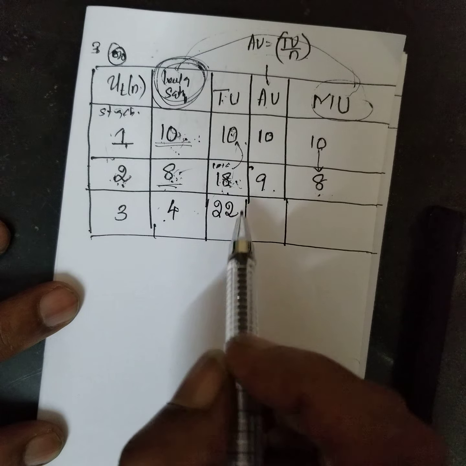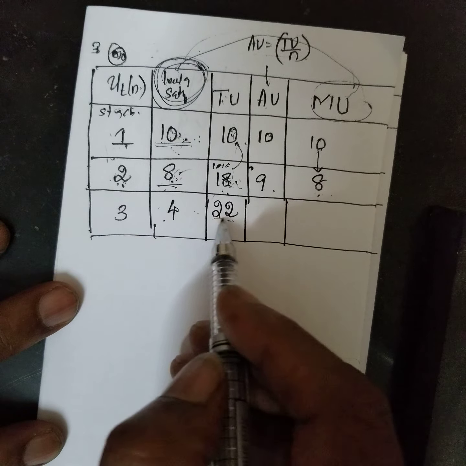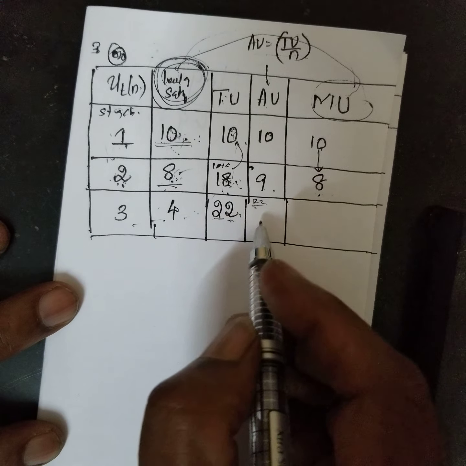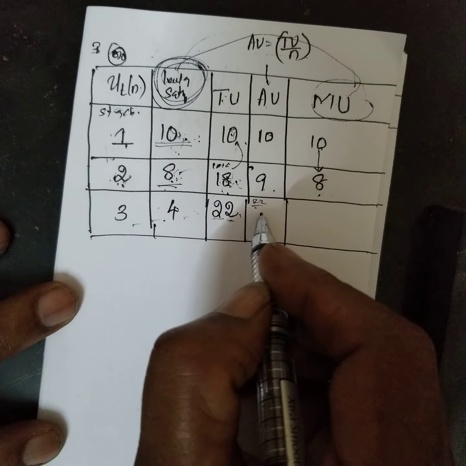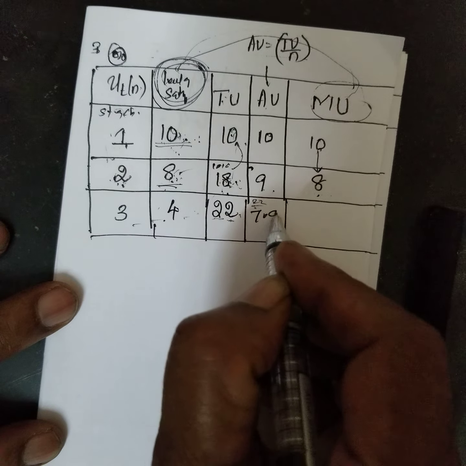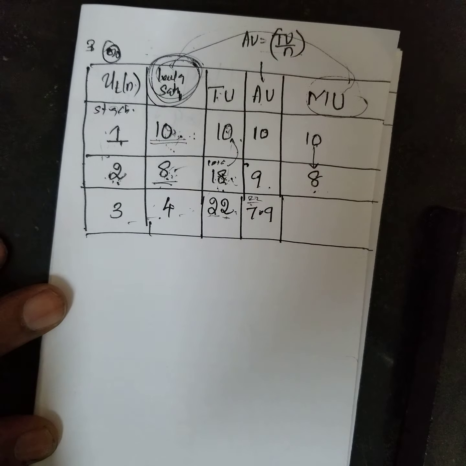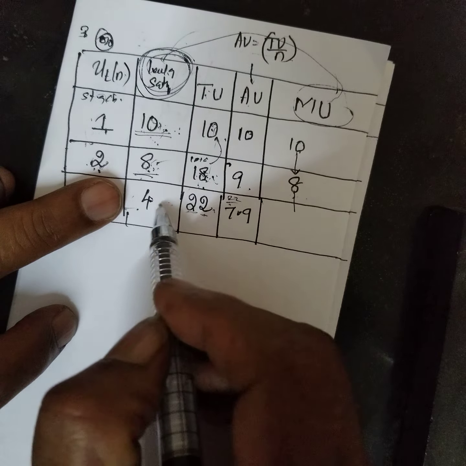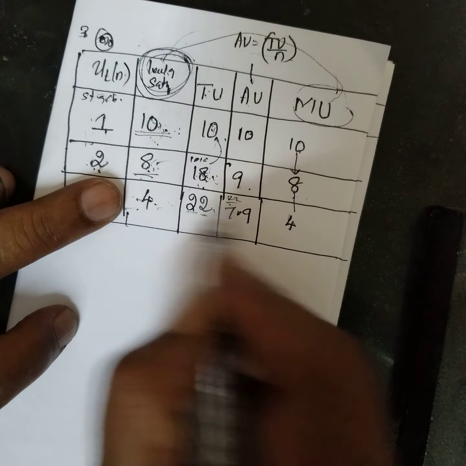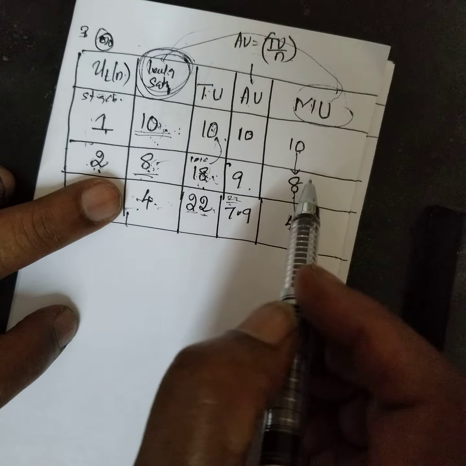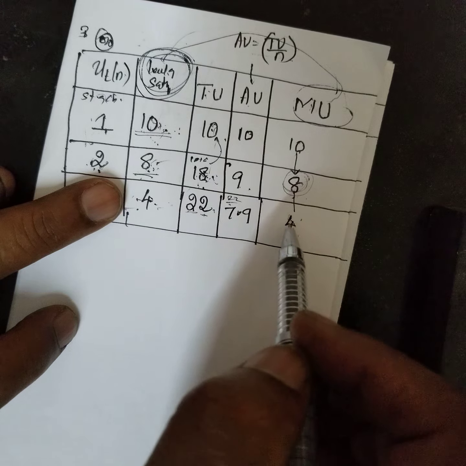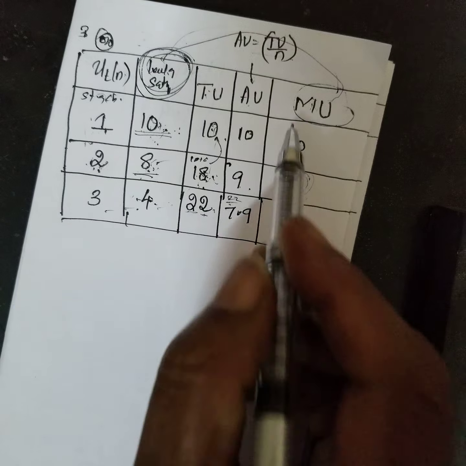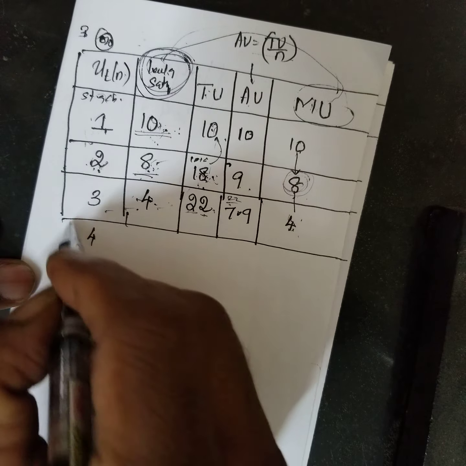Therefore, total is 22. How many times? 3 times. 22 divided by 3 will give 7.9. Now, what happens? The level of satisfaction has come down to 4. Marginal utility, previously 8, has now come down. Understood? Therefore, now the fourth case.